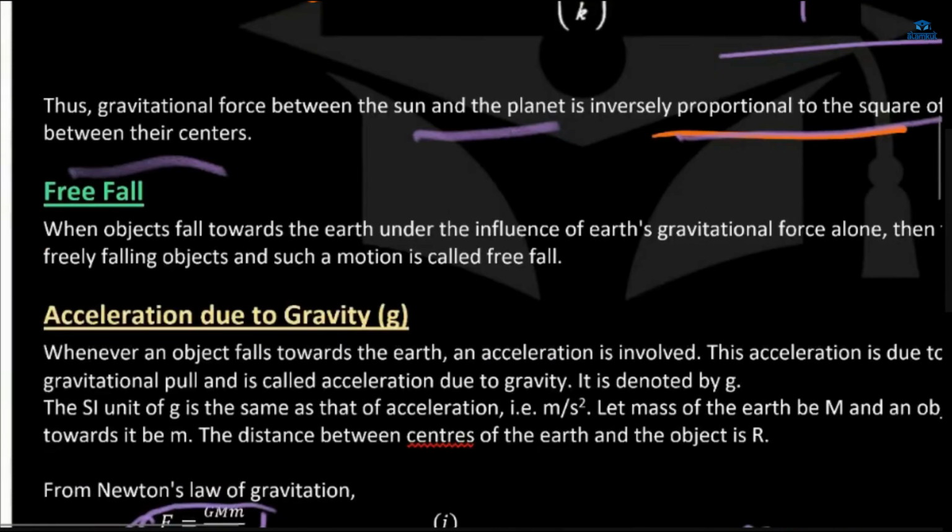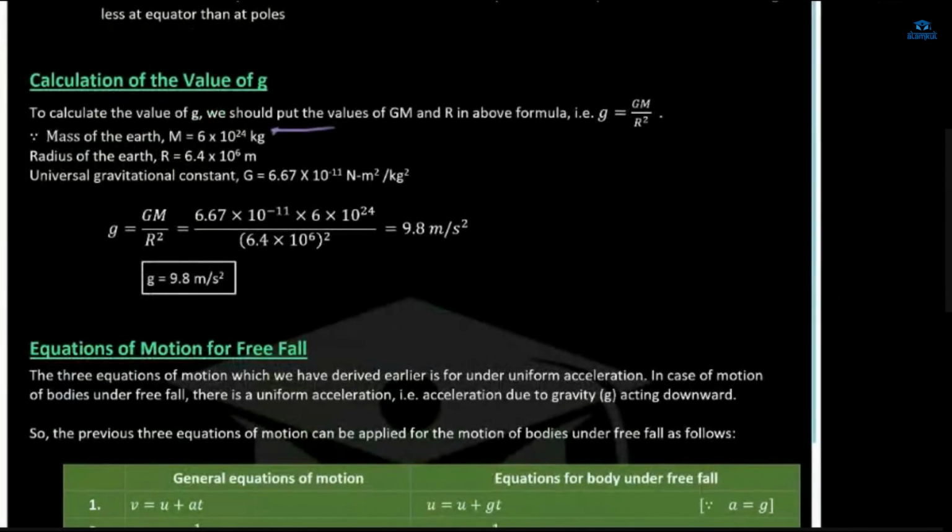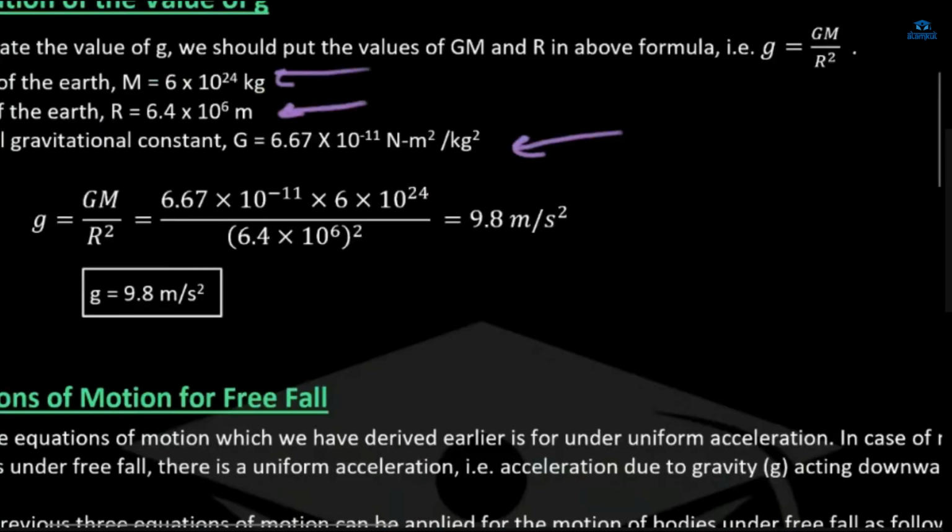Now we'll see the value of g for the earth. The mass of the earth is given, the radius of the earth is given, and the value of G you already know, 6.67 into 10 power minus 11.